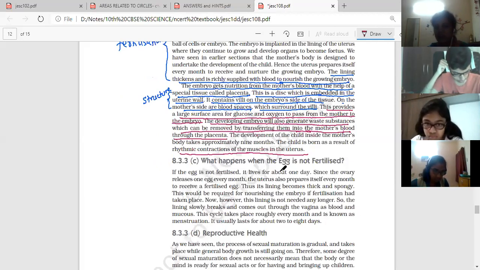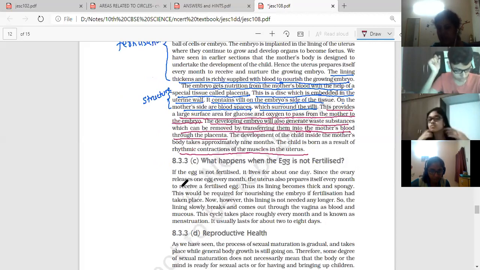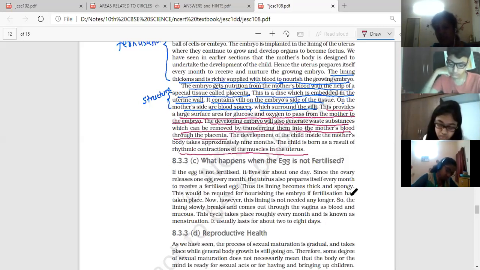The egg, if not fertilized, lives for only 1 day, and since the ovary releases one egg every month, the uterus also prepares itself every month to receive the fertilized egg. So its lining becomes thick and spongy. This would be required for nourishing the embryo if fertilization had taken place. Now, however, this lining is not needed any longer, so the lining slowly breaks and comes out through the vagina as blood and mucus. This cycle takes place roughly every month, which is known as menstruation. It usually lasts for about 2 to 8 days.